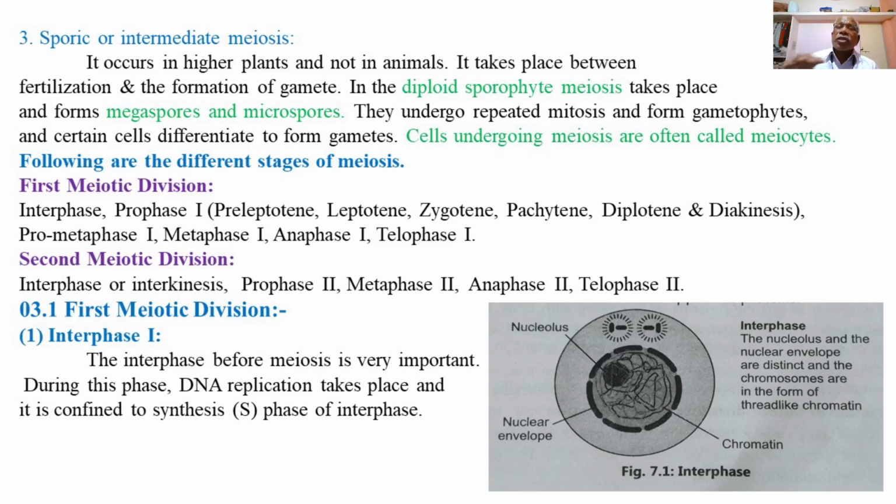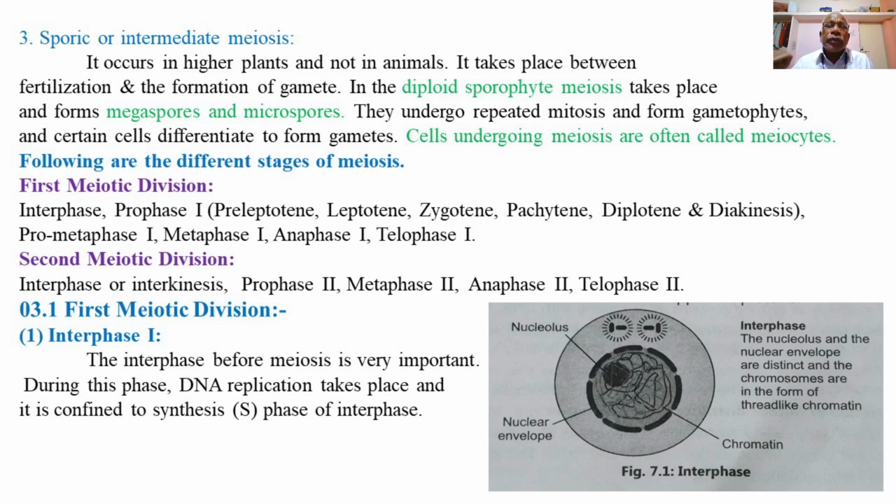So prophase first is very long and complex and includes 6 stages: preleptotene, leptotene, zygotene, pachytene, diplotene and diakinesis. Then follow prometaphase first, metaphase first, anaphase first and telophase first.